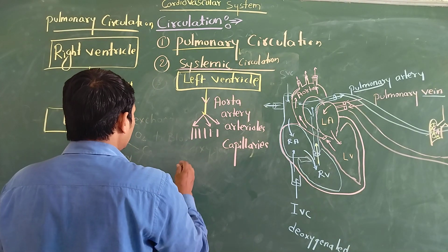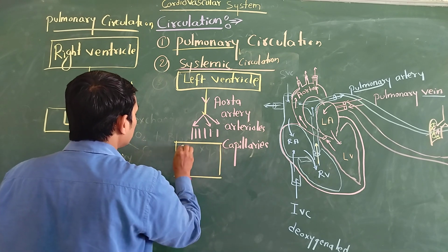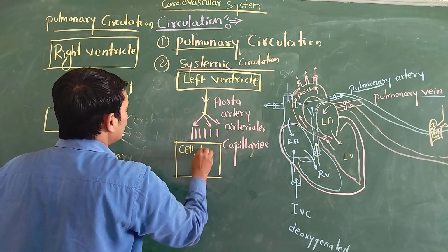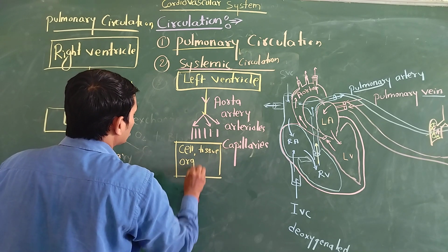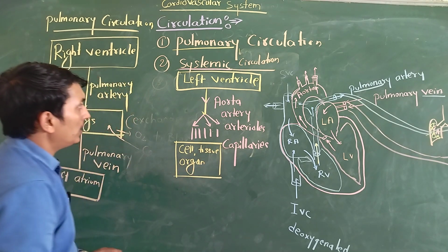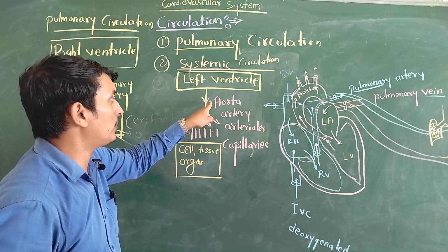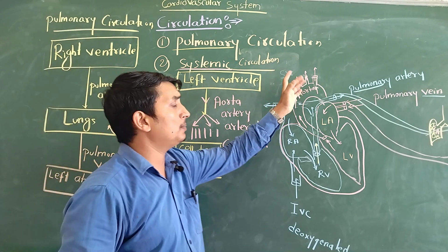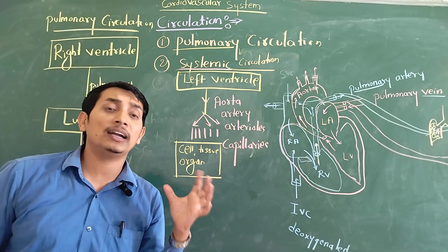Then where does it go? It goes into the cells and tissues, to the different body organs. So very simple. When the left ventricle pumps oxygenated blood, it passes into the aorta. The aorta is divided into different branches, which are called arteries. The smaller form of the aorta is called an artery.